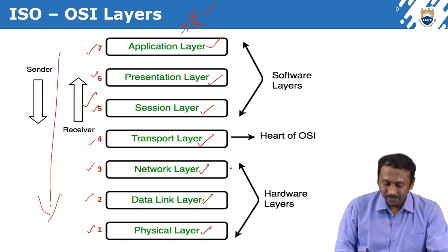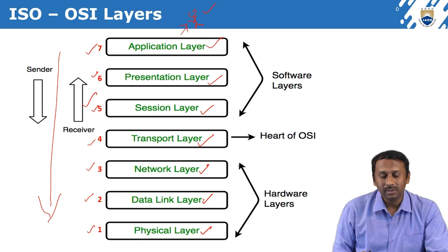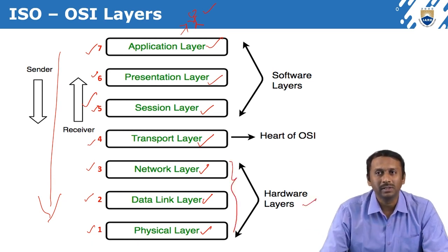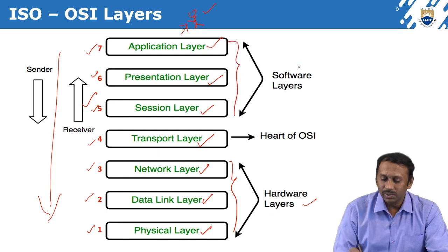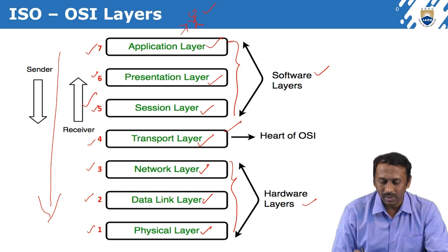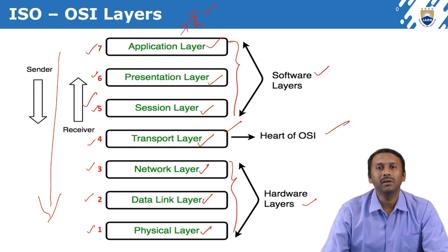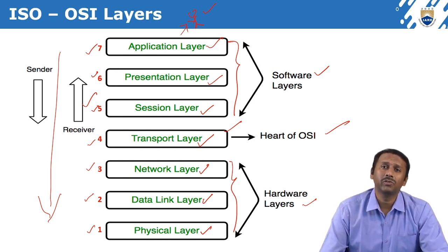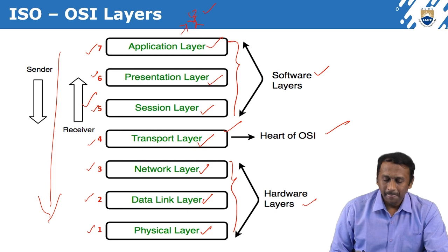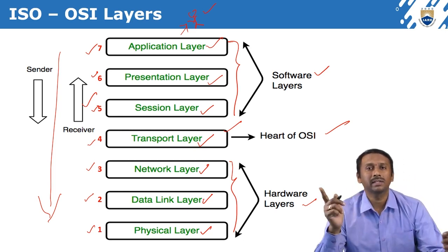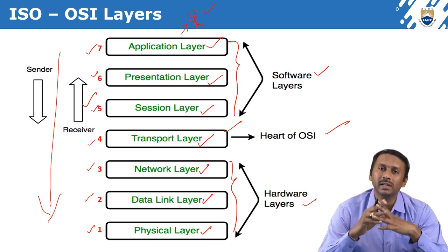The bottom 3 layers we can call hardware layers, and the top 3 layers we can call software layers. The fourth one in the middle, the transport layer, we can call the heart of OSI. Why hardware and software layers? When two systems are interconnected, how are they connected?